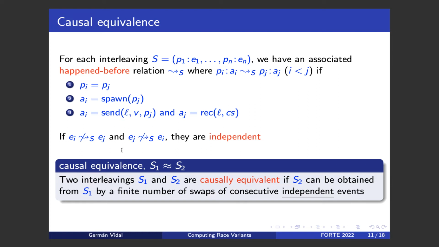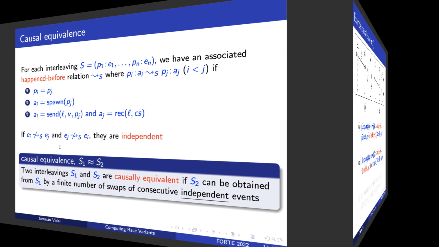Because in principle, the relative order of independent events is not important, right? They have no dependency, so we don't care whether one happened first or the other. Therefore, if by swapping these independent events you can go from one interleaving to the other, it means that they are essentially producing the same outcome. They are causally equivalent, okay? And this is a key notion in this framework.